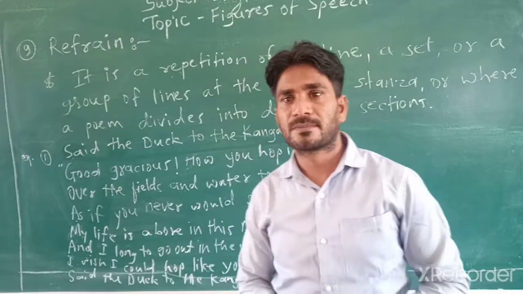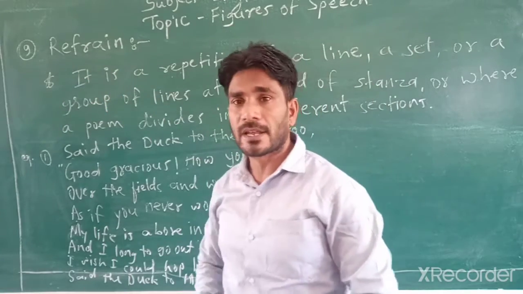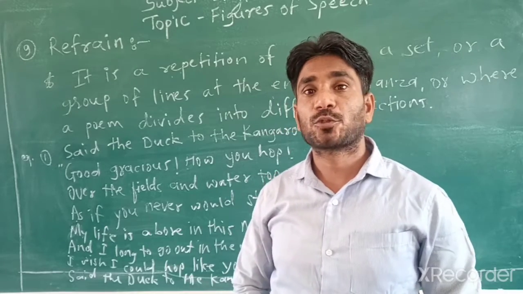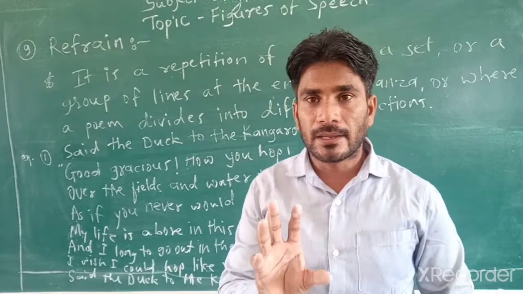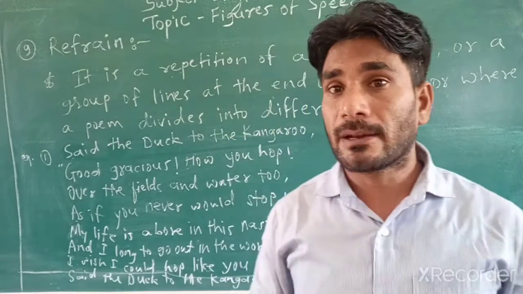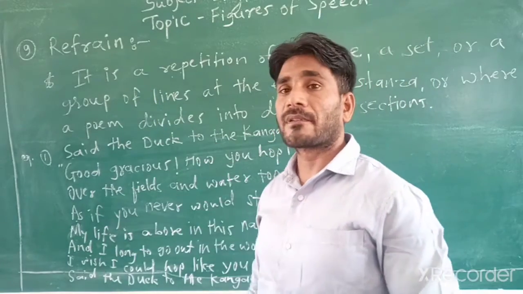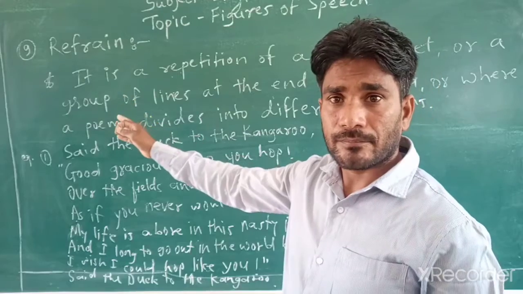So now let's begin our another one figure of speech, that is refrain. Refrain, as I told you, it is also based on the repetition. Okay, लेकिन देखो difference क्या है? Alliteration, repetition, then anaphora, and now refrain. Okay, so what is given there in refrain?